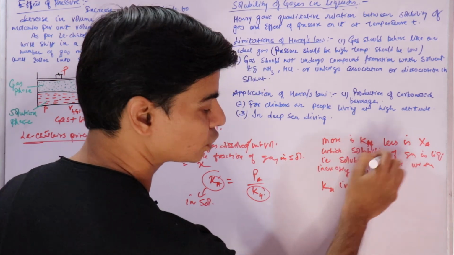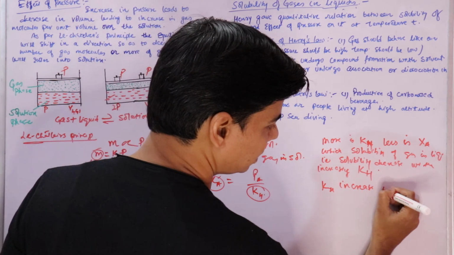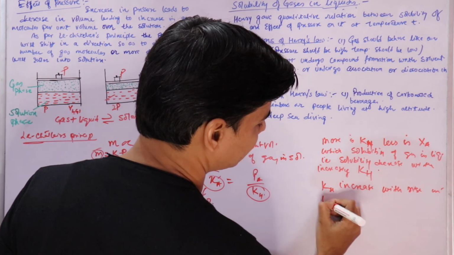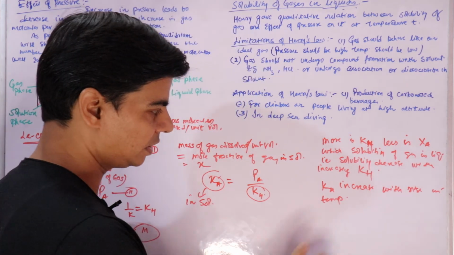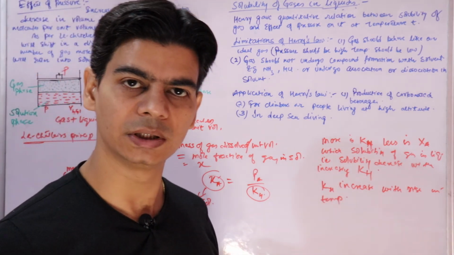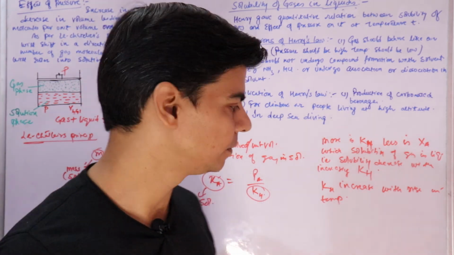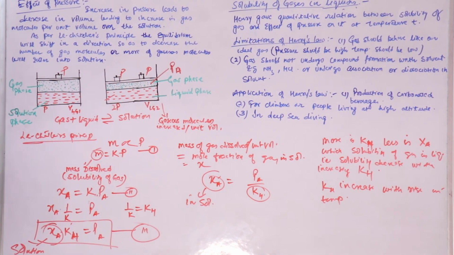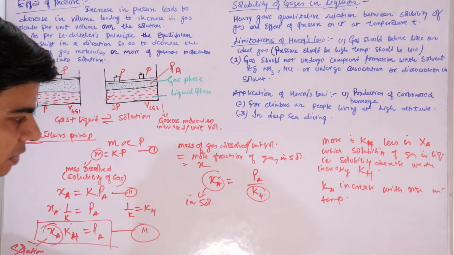Since KH is increasing, solubility is decreasing, right? So KH increases with rise in temperature. So we know that when temperature is increasing, KH is also increasing, and at higher temperature, solubility of gases in liquid decreases, right? This is what it tells. So this is important.